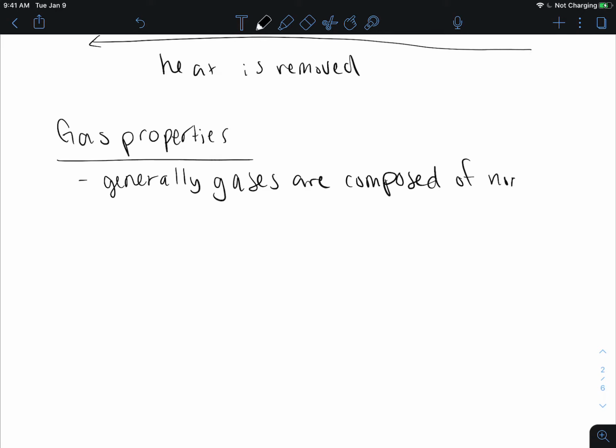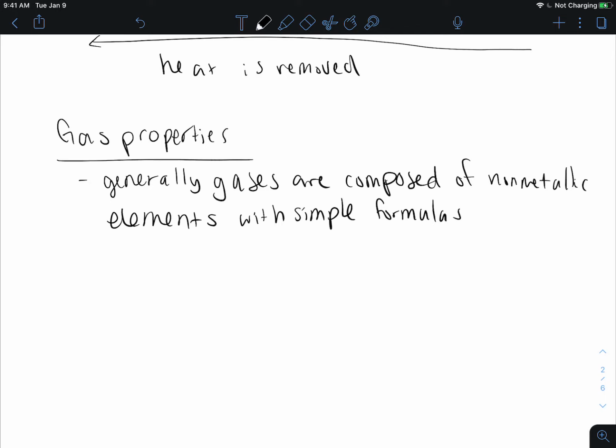So non-metallic are nonmetals. Very, very few gaseous metallic elements exist without an extreme amount of heat being added in. Of course, you can always get anything to a gas if you add enough energy in, as long as it doesn't decompose.